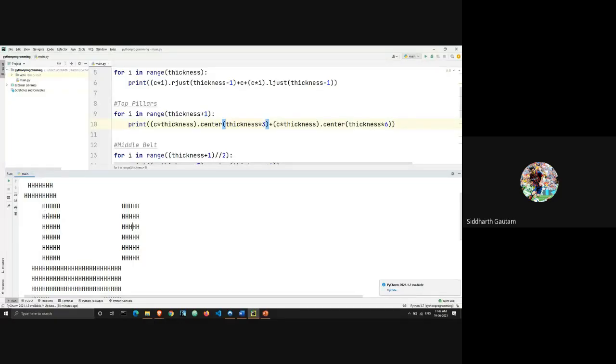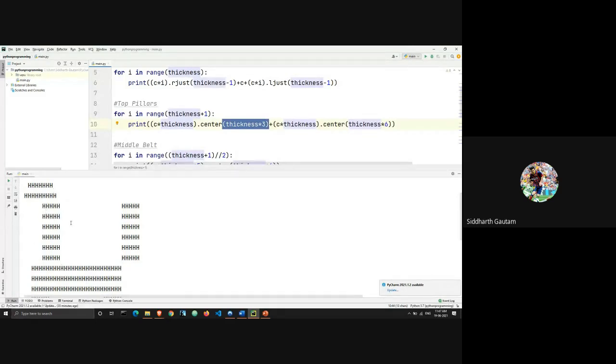Just see my cursor. This portion is defining the number of spaces that come to the left of this, but it's not directly proportional.